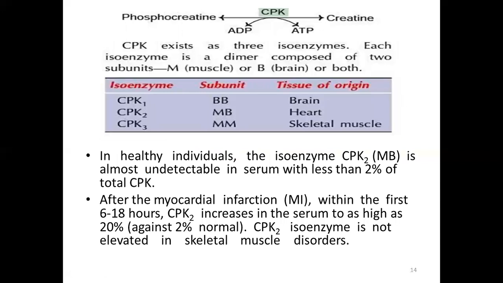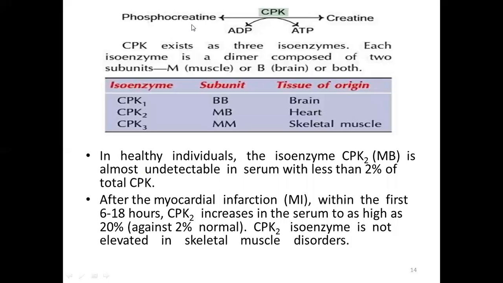Here is the representation: phosphocreatine gets converted to creatine and creatine to phosphocreatine. But they utilize ATP or ADP.